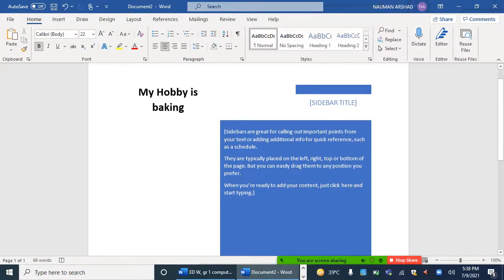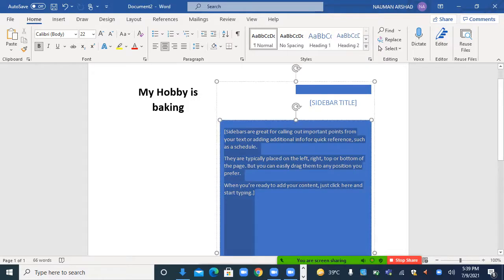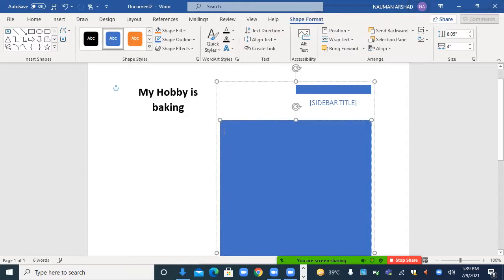Now, what is your class activity? You are supposed to do the same. First, revise the work that we learned in yesterday's class. Do revise all of those options as I have revised in front of you, and then open the text box. Now you can write anything over here. Just select this, press backspace, and it will turn into an empty box, right? Now you can write whatever you want to.